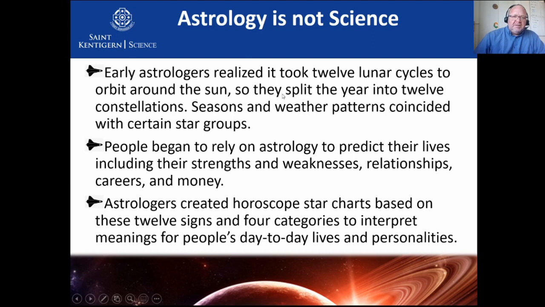So they split the year into 12 constellations, and the seasons and weather patterns coincided with these certain star groups. Then they began to rely on astrology to predict their lives, including their strengths and weaknesses, blah blah blah. Astrologers created horoscopes, star charts based on these 12 signs and four categories like you're an earth, water, or fire person, and interpret meaning of people's days and lives. And as I say, there's no scientific basis for this.